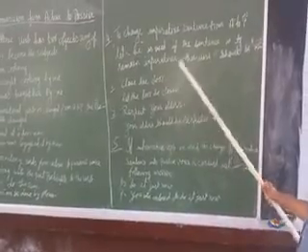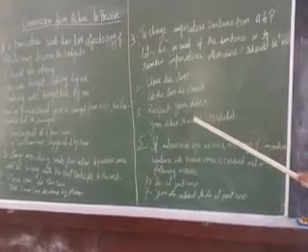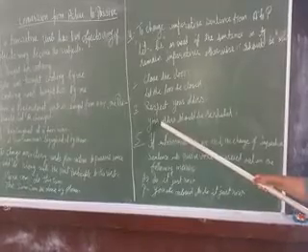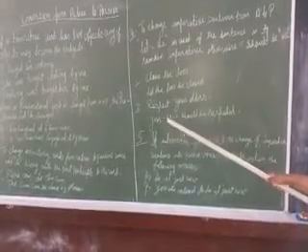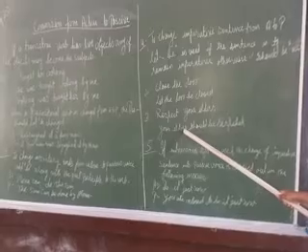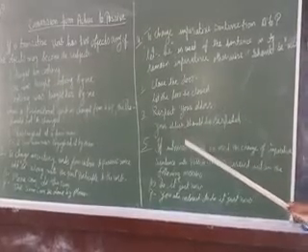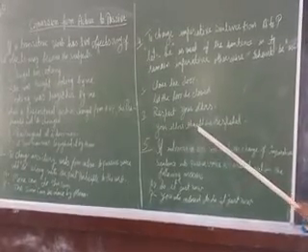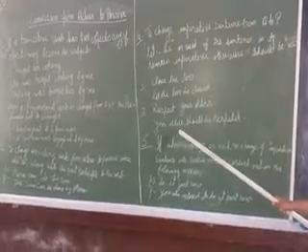Next sentence: "Respect your elders." This is an imperative sentence. When we change into passive voice, the sentence becomes an assertive sentence. At that time we should use should be: "Your elders should be respected."